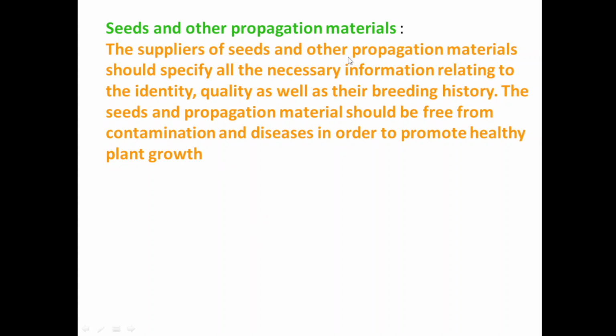Seeds and other propagation material. Suppliers of seed and other propagation material should specify all the necessary information relating to the identity, quality as well as their breeding history.